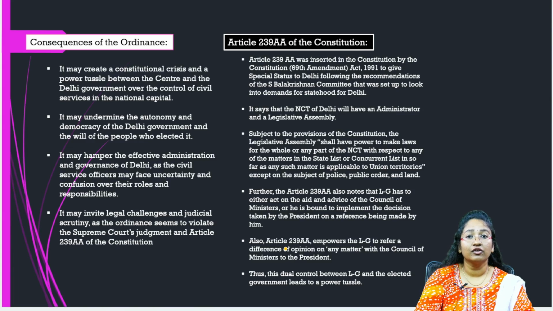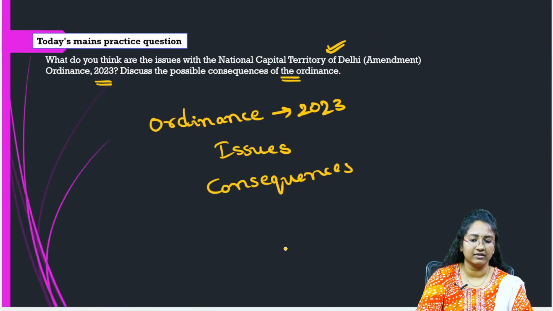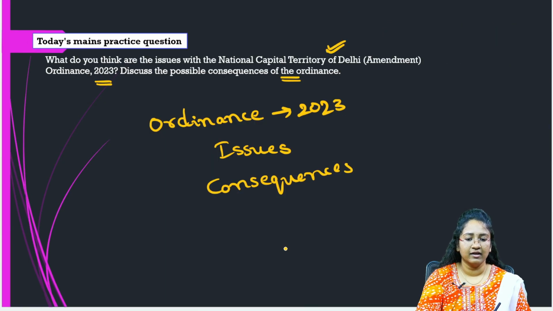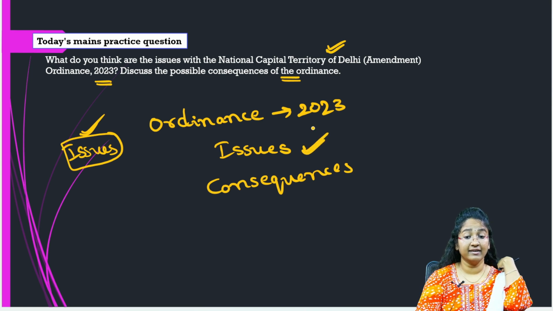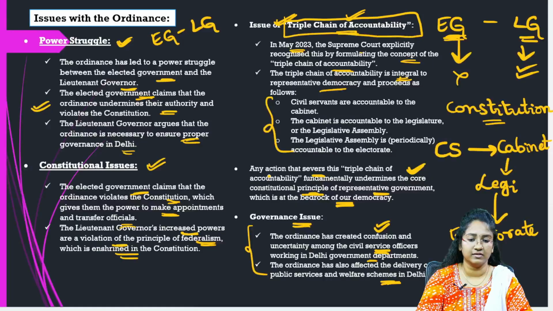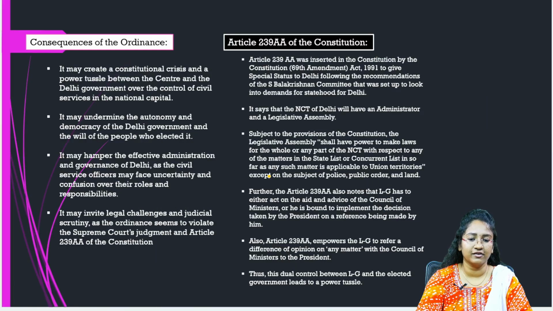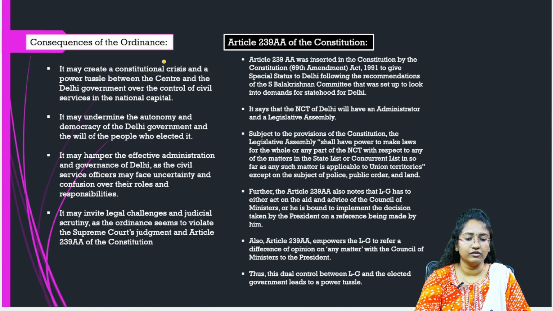So what are the consequences of the ordinance? If you see the question that we have asked here in the mains practice question, we are done with the first part, that is the issues. We have seen what issues we have with this particular ordinance, and coming to the consequences, let's have a look at the possible consequences. It may create a constitutional crisis and a power tussle between the centre and Delhi government over the control of services in the national capital.